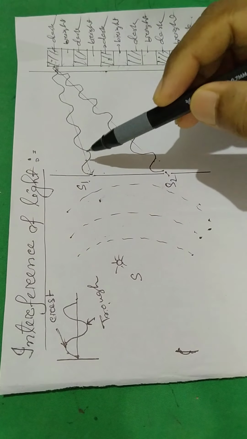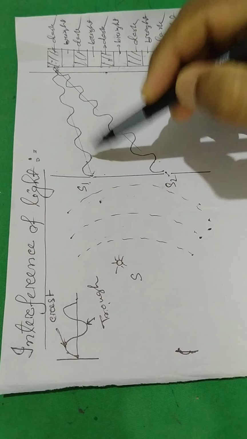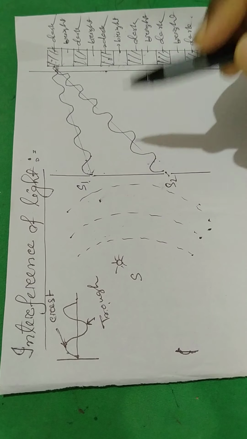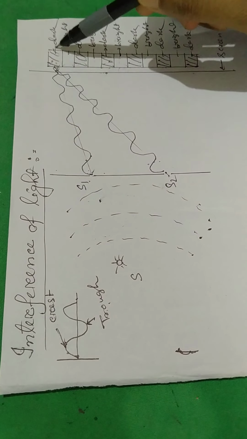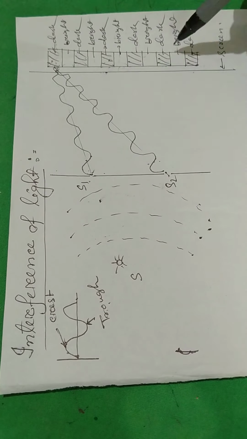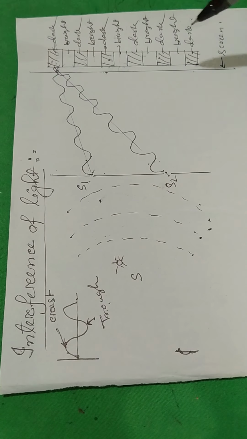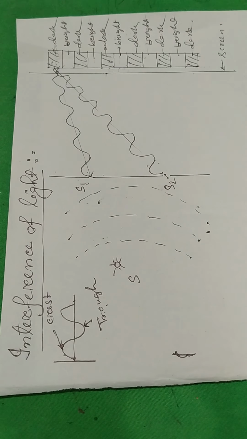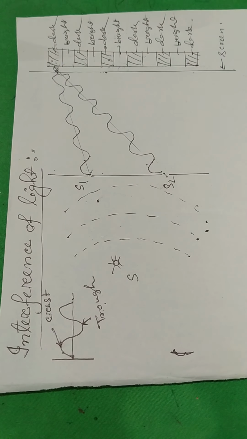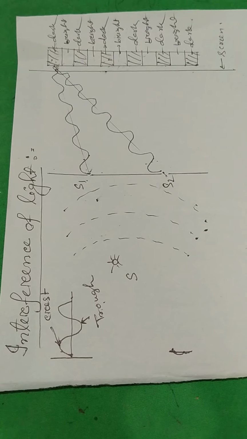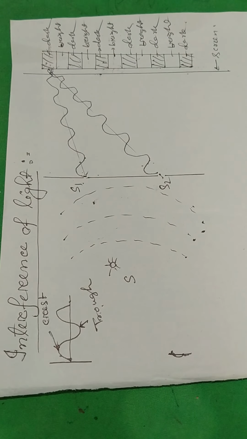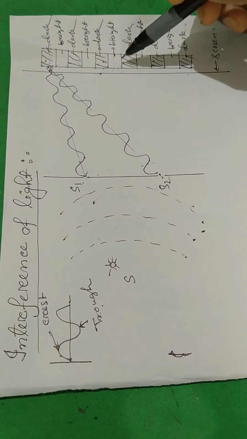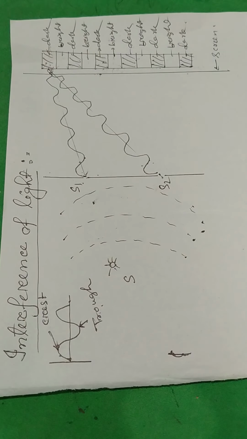Again, if the trough of one wave overlaps the crest of another wave, the intensity of light is minimum. That is called a dark spot. You will find a dark spot on the screen. So when two light waves pass through the two slits and superpose, on the screen there will be alternate dark and bright spots, and that is called interference.